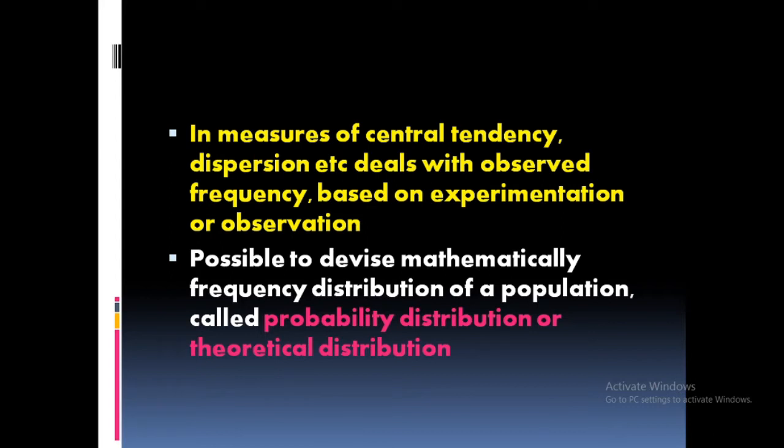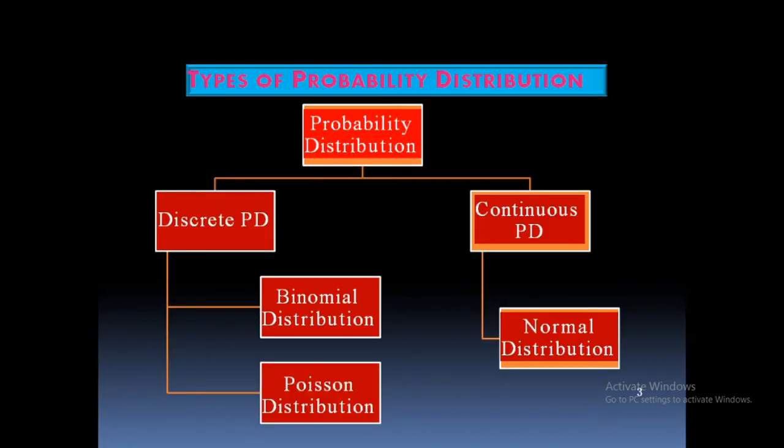That is, we can mathematically devise the frequency distribution of a population without experimentation or observation, not in all cases, but in certain cases only. This is known as probability distribution or theoretical distribution. So in this chapter you will study the different types of probability distributions and their applications. Let us see one by one.